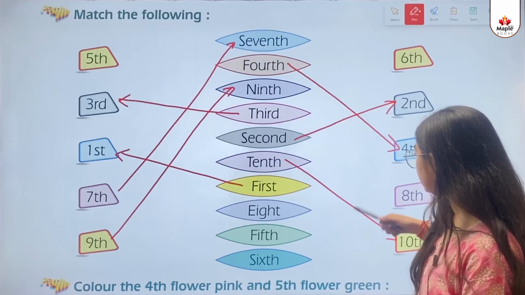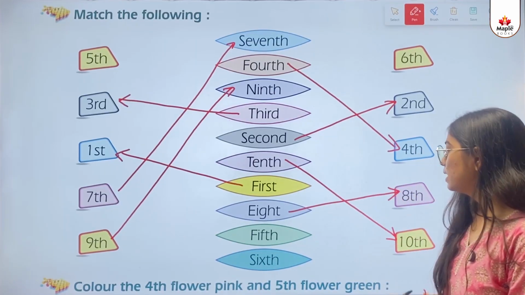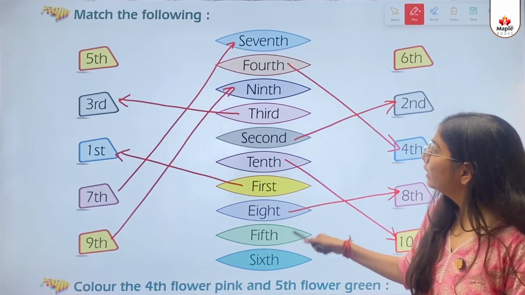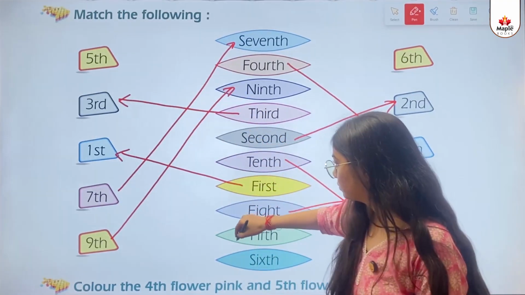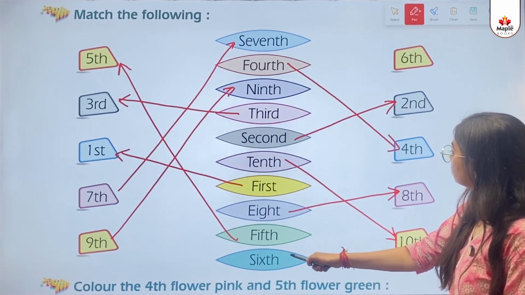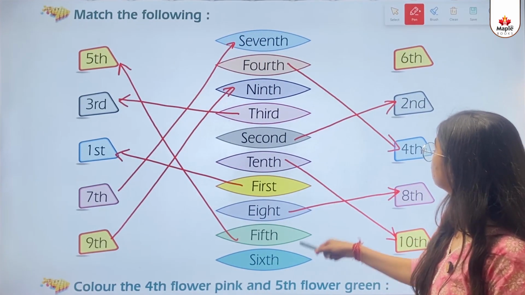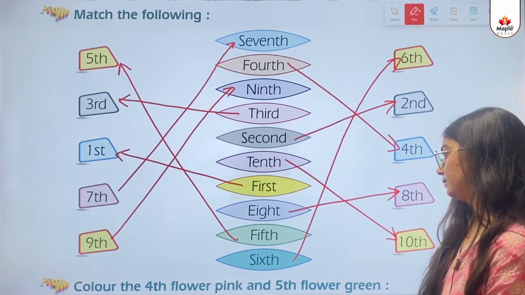So we will match with 8th. So this one. Then 5th. Where is 5th written? Then in the 6th one, where is 6th written? There it is. So we will match with this.